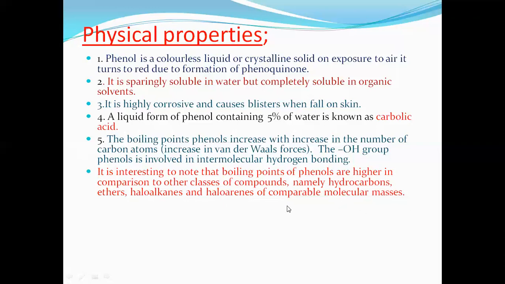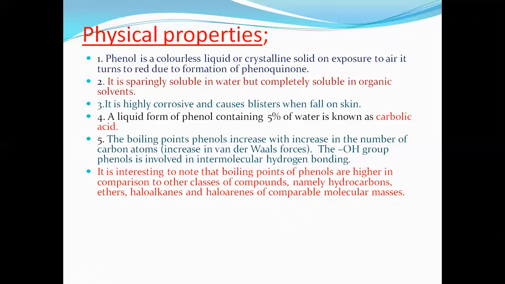That's what I've said. When we compare the molecular mass of phenol with other hydrocarbons, ethers or haloalkanes, the boiling points of phenols are greater because phenols form intermolecular hydrogen bonds.